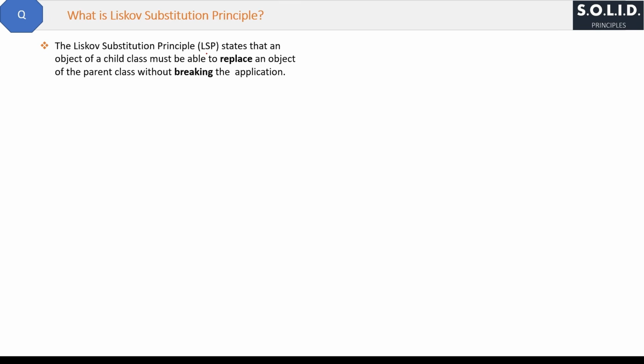The Liskov substitution principle, LSP, states that an object of a child class must be able to replace an object of the parent class without breaking the application. Remember, child class, subclass and derived class are the same things, and parent class, superclass and base class are the same things. Okay, now let's see the example code.